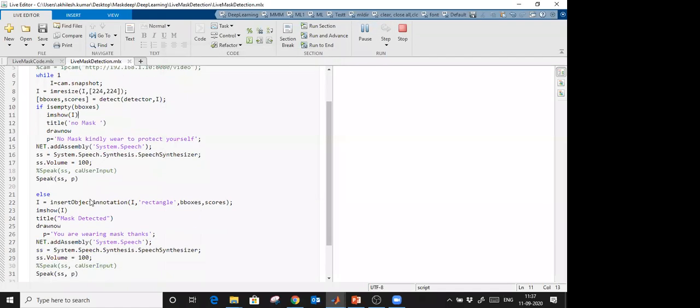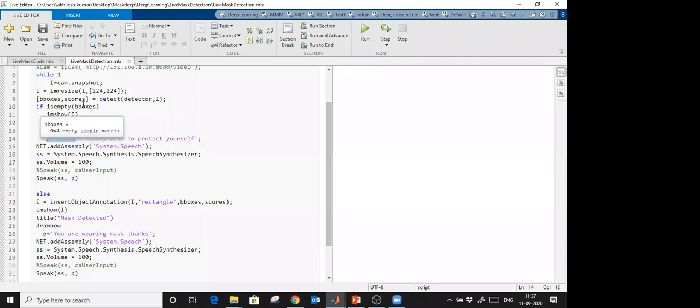And you see that to convert text to speech, 2-3 lines you have to add. First of all, I want to use the speaker of my machine, NET.Assembly System.Speech. I created a system object as a synthesizer. Then what will be the volume of that? Speak: this system object, that means the speaker of my machine, will be applied on this text.